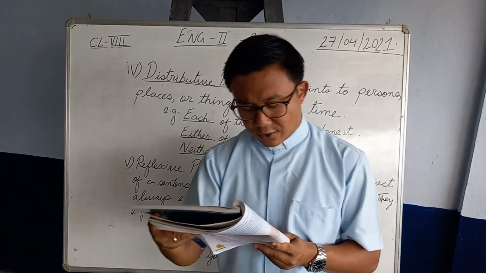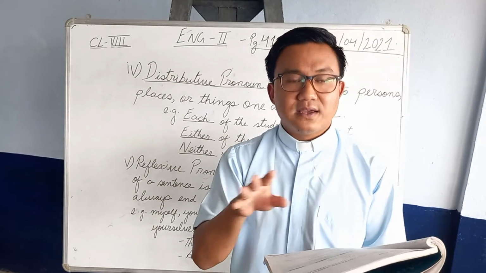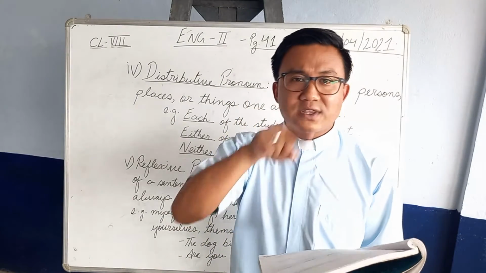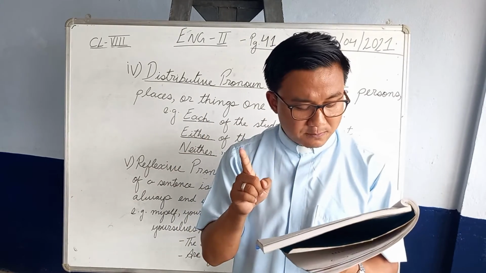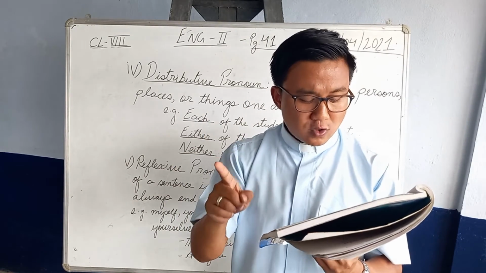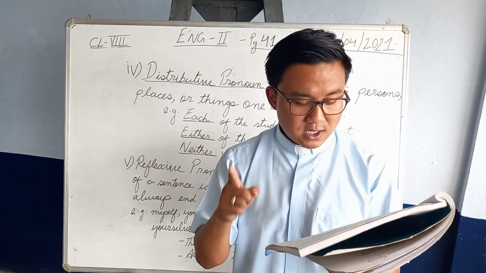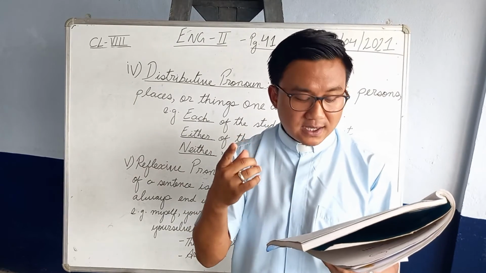Okay, 3, cross out the incorrect pronouns. Now there are 2 pronouns given in the sentence. In the exercise, you have to cross out the incorrect one. One is correct, another one is incorrect. Like for number 1, to who or whom did you give my book? Now which is the correct one? The correct one is to whom did you give my book, right? So which is the incorrect? Who.